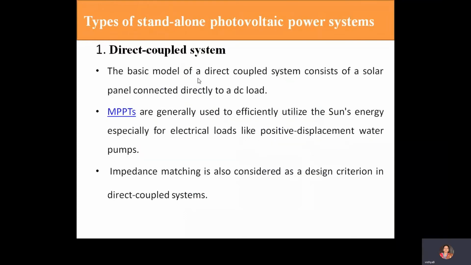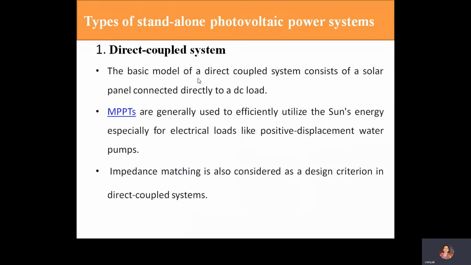Next, two types of standalone photovoltaic power system. The first one is the direct coupled system. The basic model of a direct coupled system consists of a solar panel connected directly to a DC load.